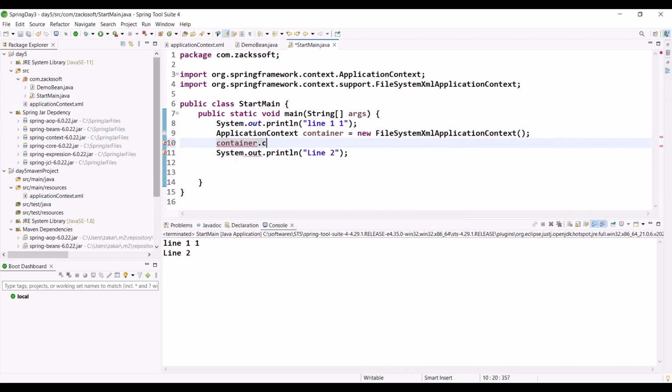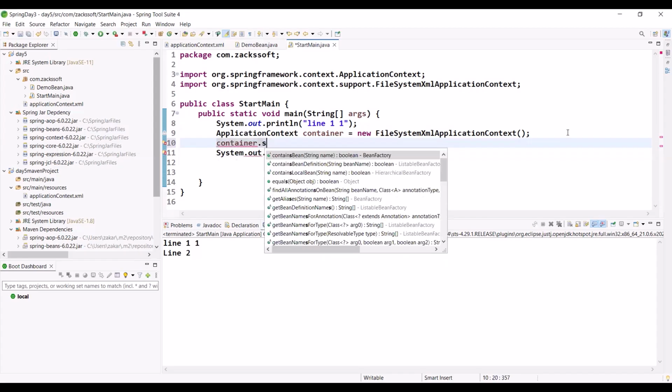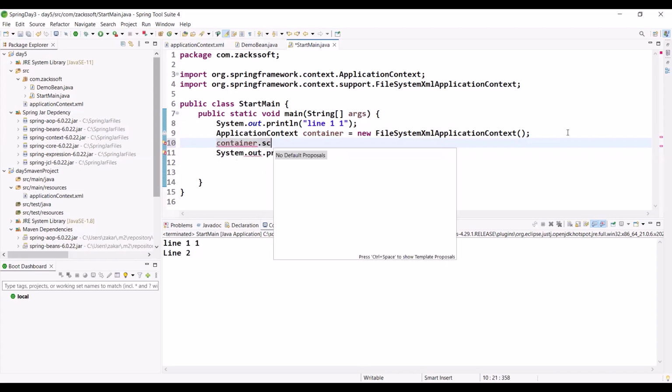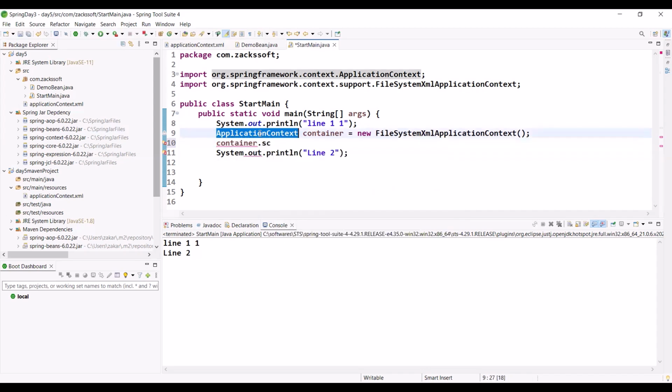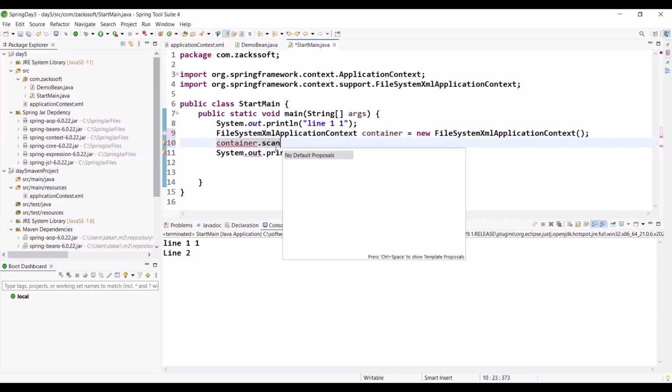Is there any auto suggestion? There is no auto suggestion. Let me delete this one. File system XML application context. Just observe the auto suggestion. Scan. Are you observing right now?